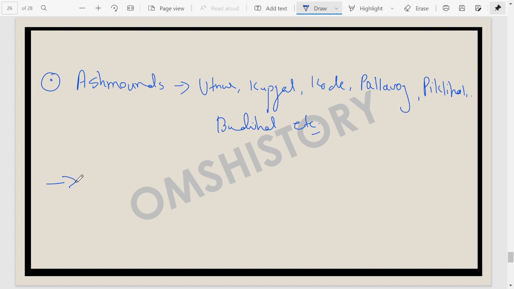But pretty recently, just last year in February, a team from Madras University's Ancient History Department and Archaeological Department found a Neolithic ash mound near Gudiyatham, at a place called Sendur Malai.